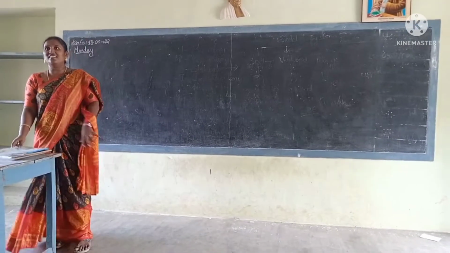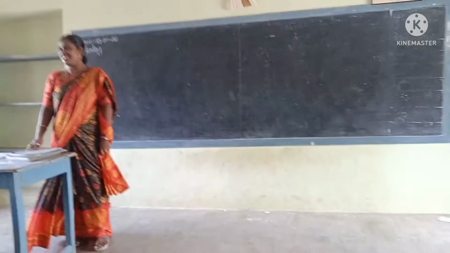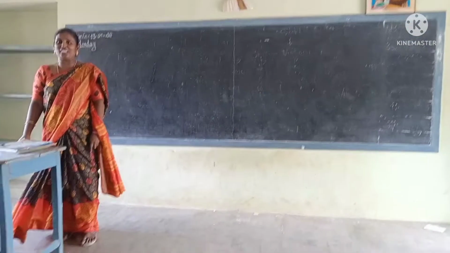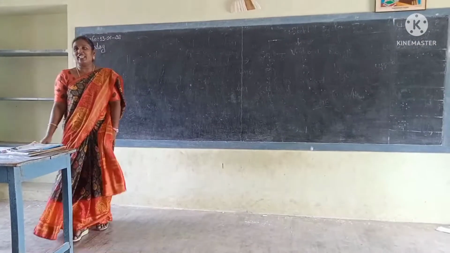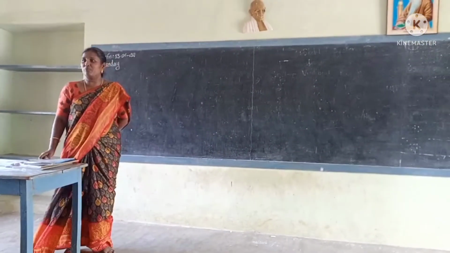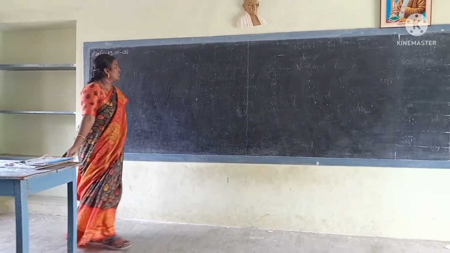How many fans are there in this class? Two, teacher. How many windows are there in this class? Three, teacher. Three windows. How many tables are there? One, teacher. Okay. See, in our daily life, most of the time we are using numbers. Today my topic is about numbers.